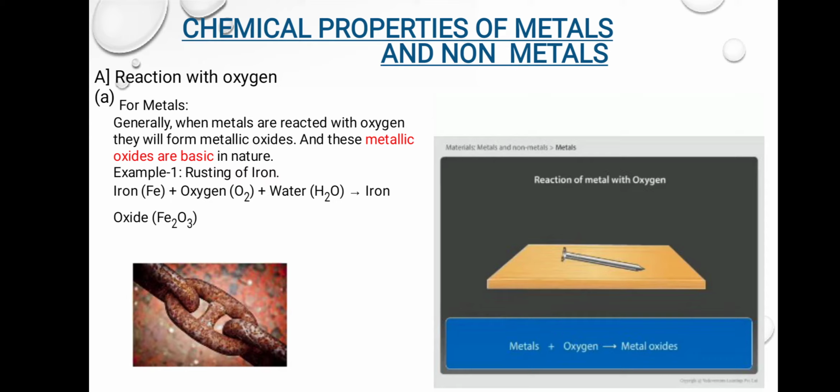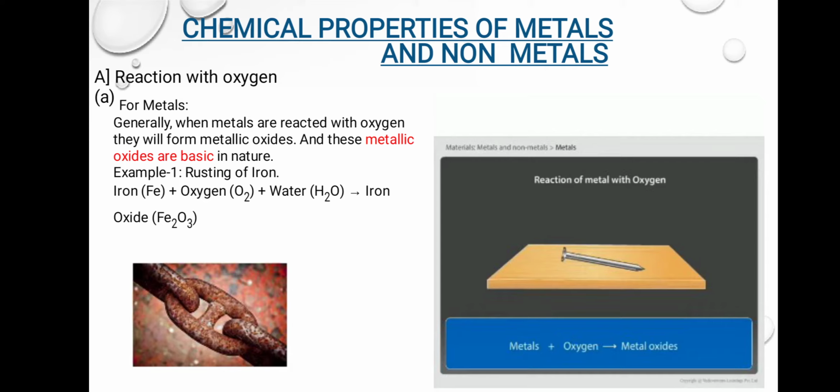Generally, we know metal reacts with oxygen, and the most common example of a metal reacting with oxygen is iron, in which rusting takes place. Whenever a metal reacts with oxygen, it leads to the formation of a metal oxide. Metal plus oxygen will lead to formation of a metal oxide, and these metal oxides are basic in nature. We will get to know how we say that metal oxides are basic in nature.